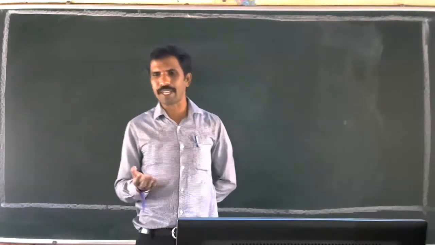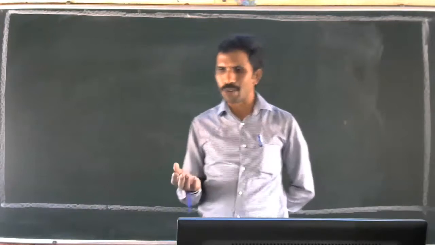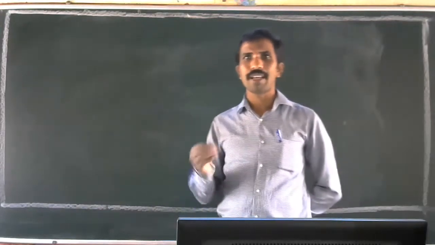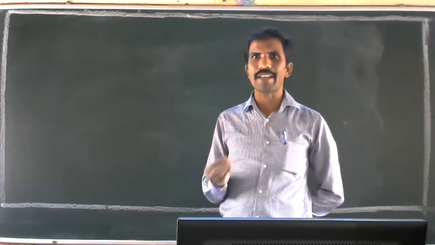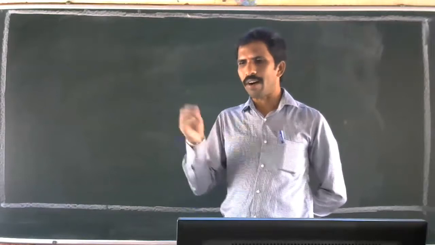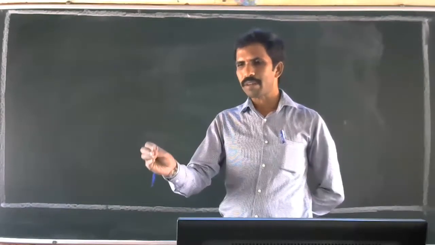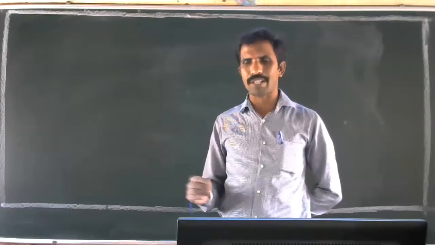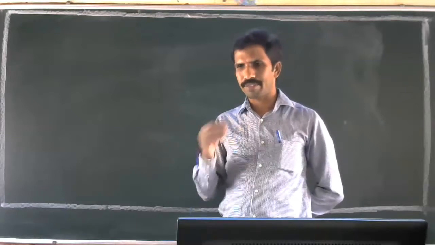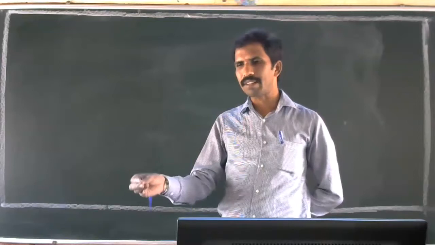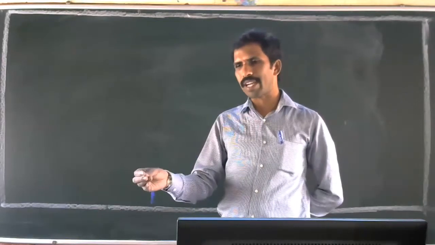RBC function, if you take, RBC contain hemoglobin. That hemoglobin carries the oxygen to all the tissues of the body, all the cells of the body, for production of energy in the mitochondria. Whatever we consume as food, it enters the mitochondria.